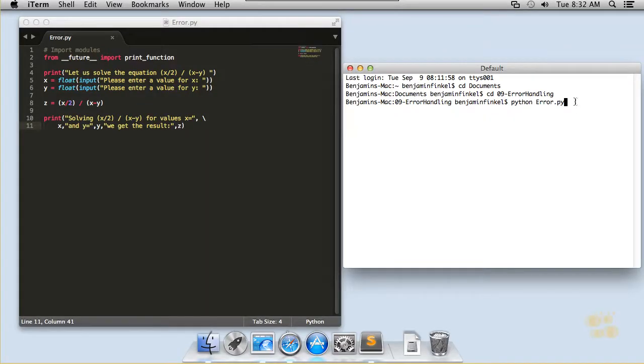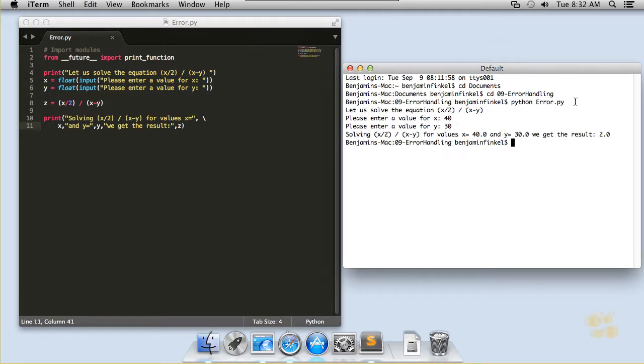So let's go ahead and execute this program, see it run in action here. Enter a value for x. I'll say 40, and enter a value for y. Let's say 30. And it tells me that solving that equation for 40 and 30, we get the result 2.0. And I think that checks out. I can do my math. 40 divided by 2 is 20. 40 minus 30 is 10. 20 over 10 is 2.0. That checks out. No problem.